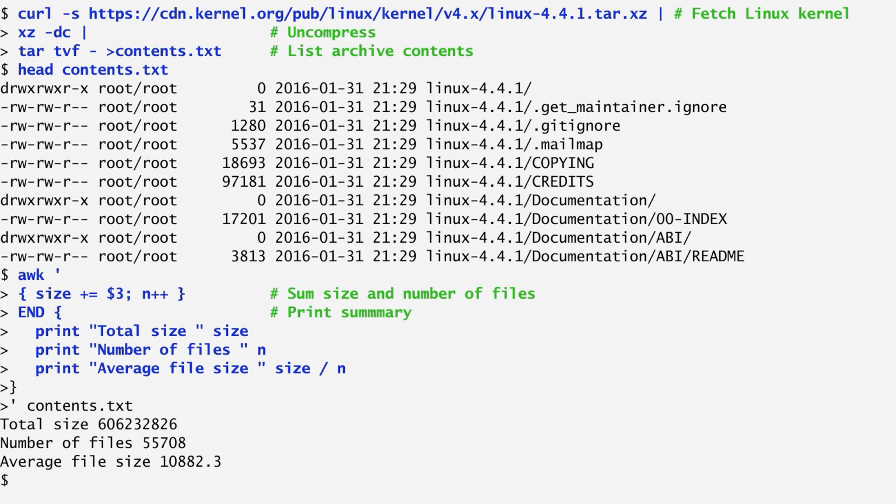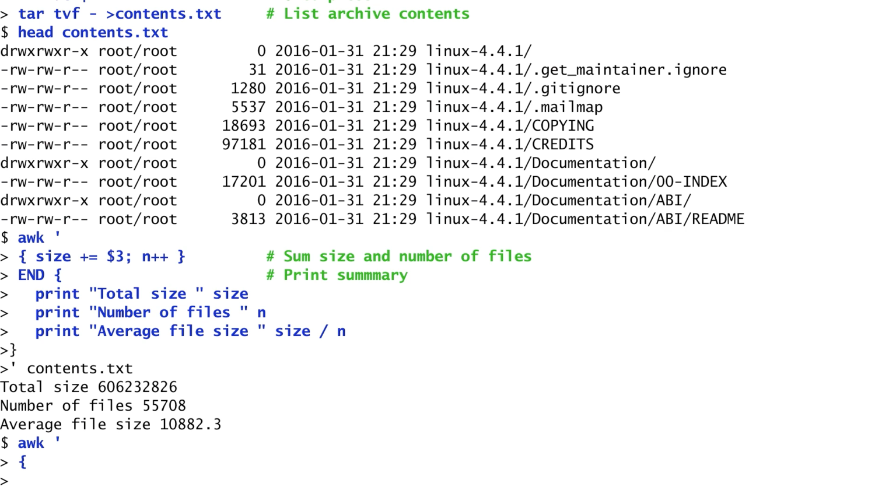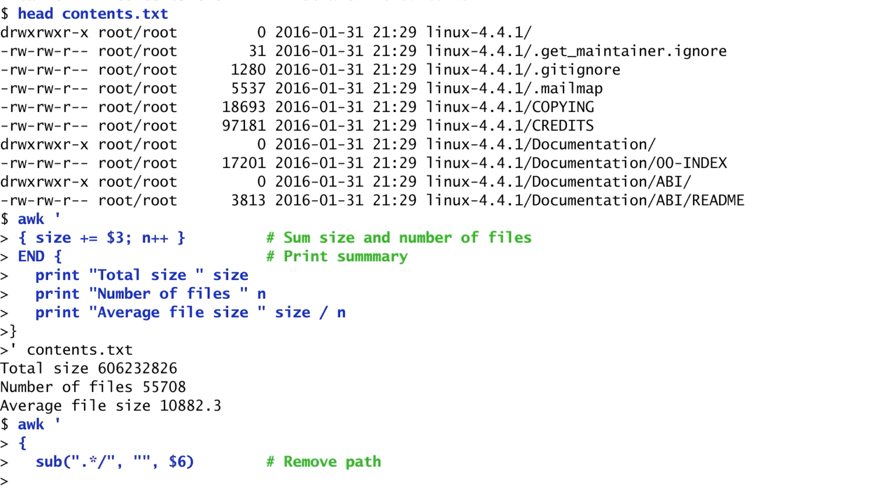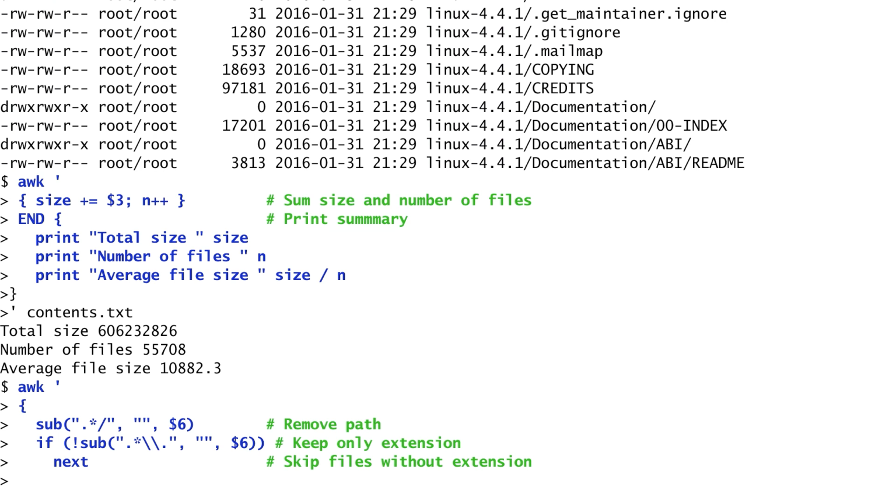As a second example, let's obtain from contents.txt the file extensions associated with the largest amount of code. Again, I use an inline awk script. First, I run a substitution command to substitute anything followed by a slash with nothing. I do that to remove the path from the sixth field, which contains the file's complete path, and only keep the file name. Then, I remove any dot followed by a star, followed by an actual dot, so anything up to an actual dot. If this substitution command doesn't succeed, it means that the file has no extension, so I skip it with the next command.